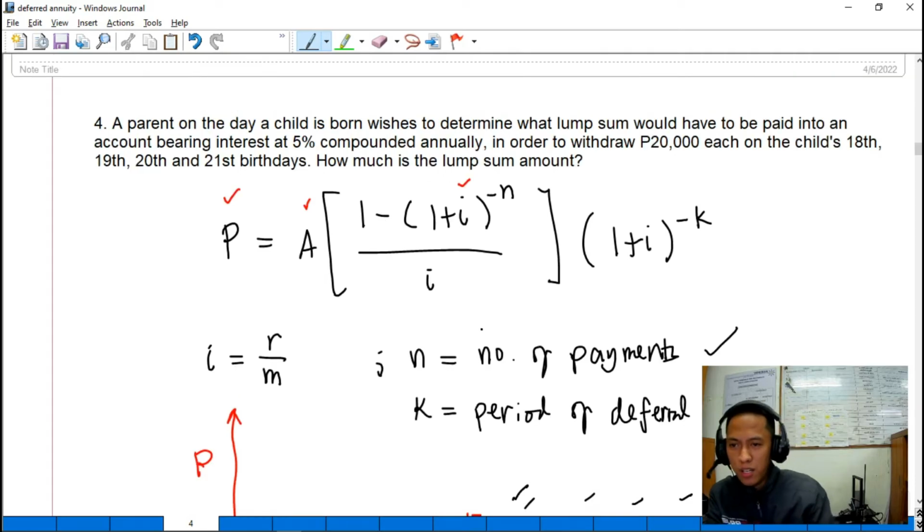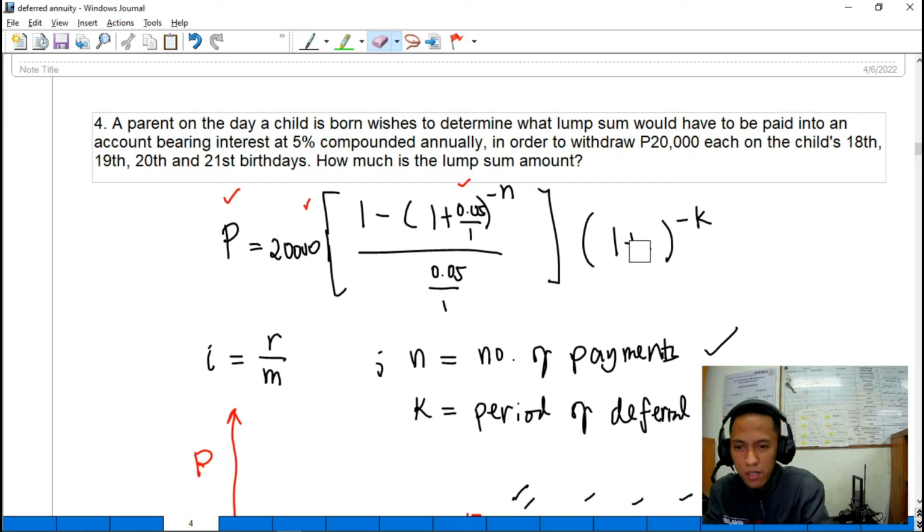Or we can actually substitute the values here sa ating formula. So, yung ating annuity is 20,000. And we have I as 0.05 over 1.